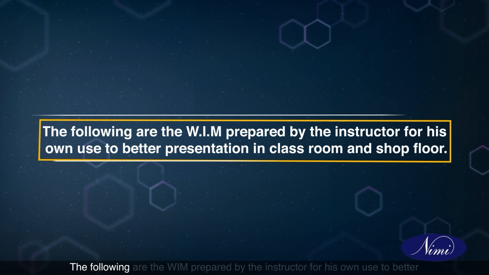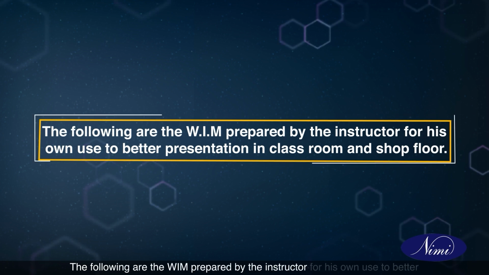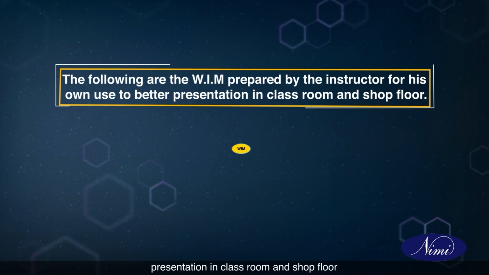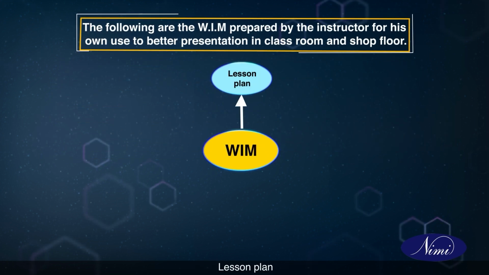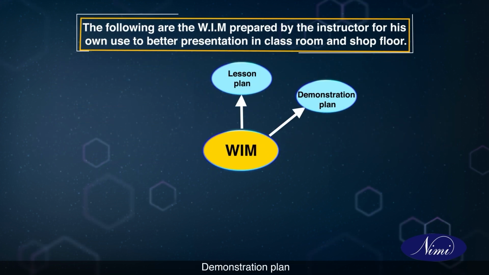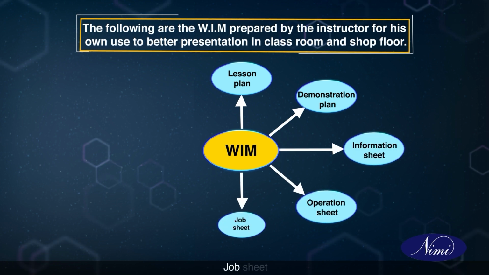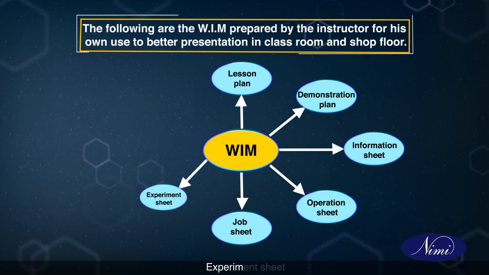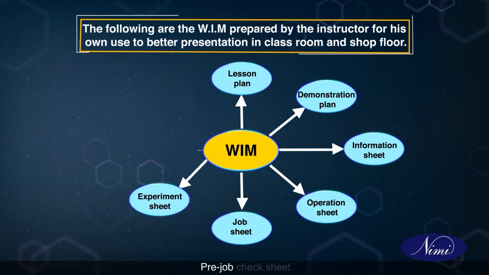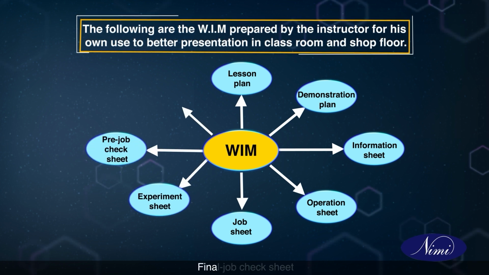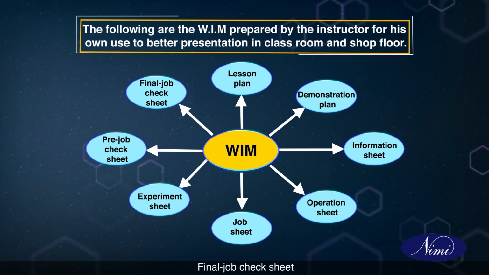The following are the WIM prepared by the instructor for his own use for better presentation in classroom and shop floor. A. Lesson plan. B. A demonstration plan. C. Information sheet. D. Operation sheet. E. Job sheet. F. Experiment sheet. G. Pre-job check sheet. H. Final job check sheet.